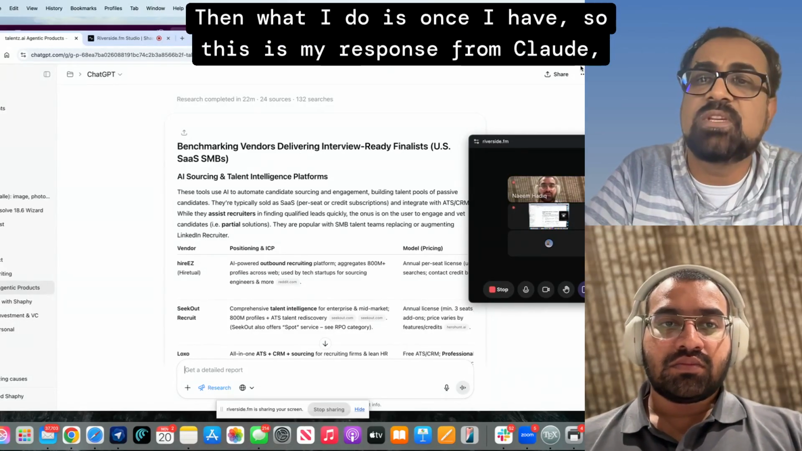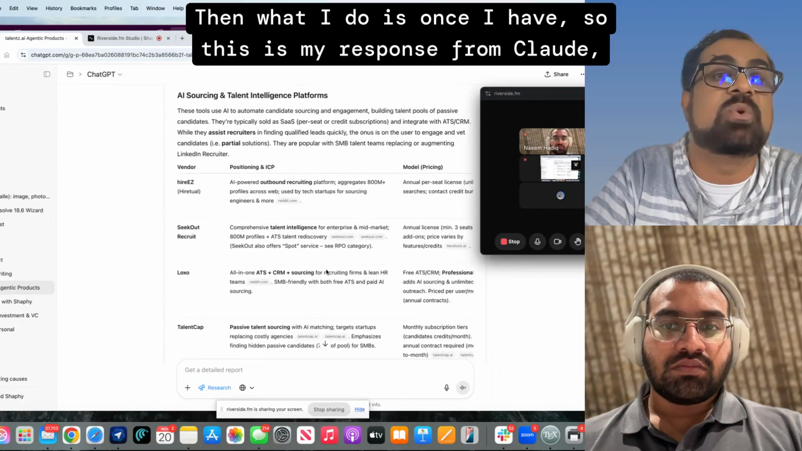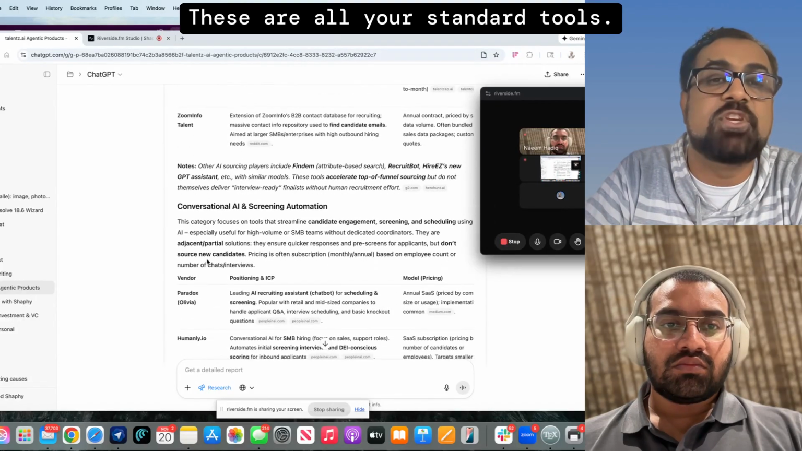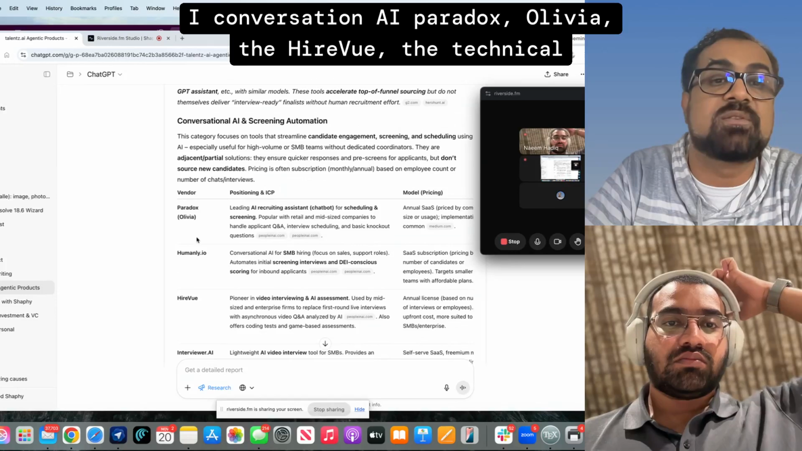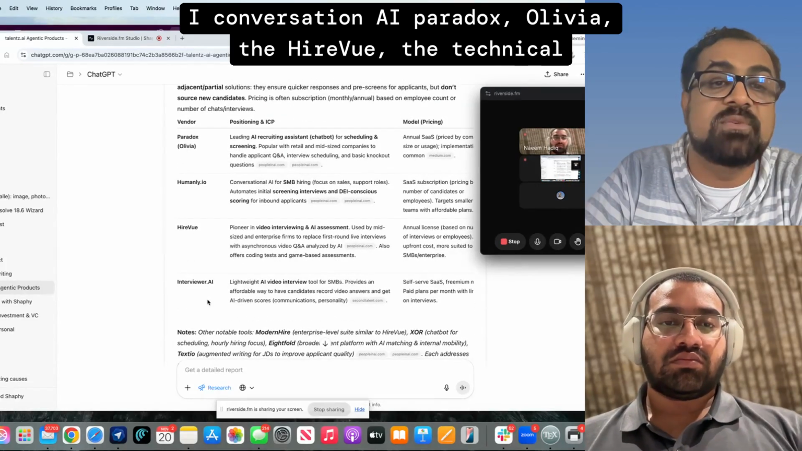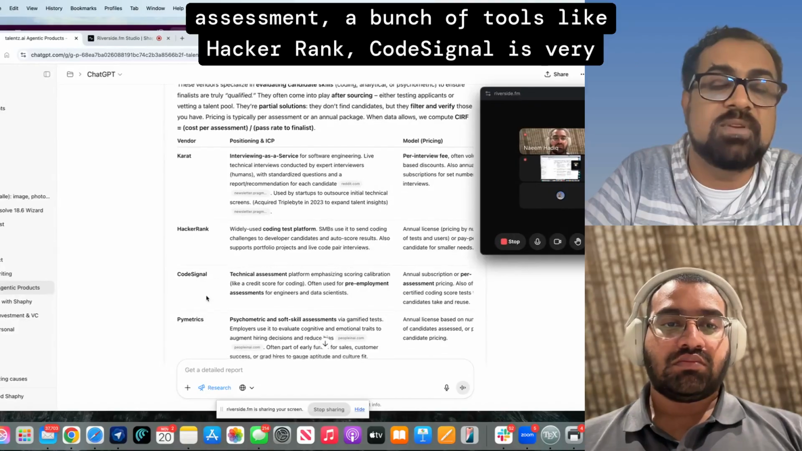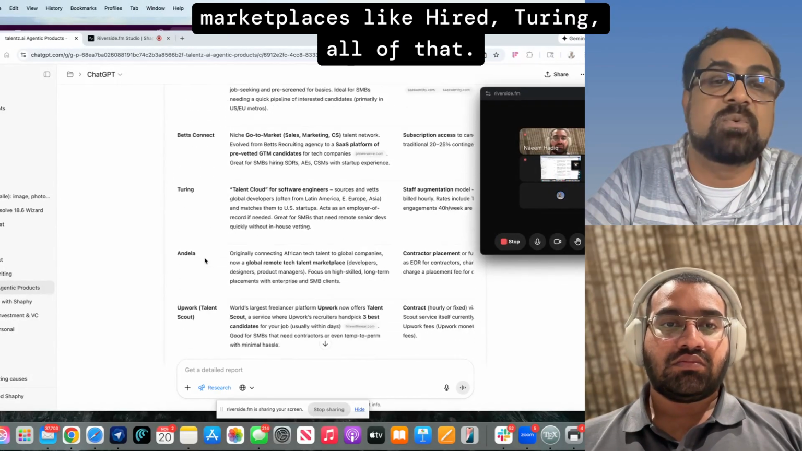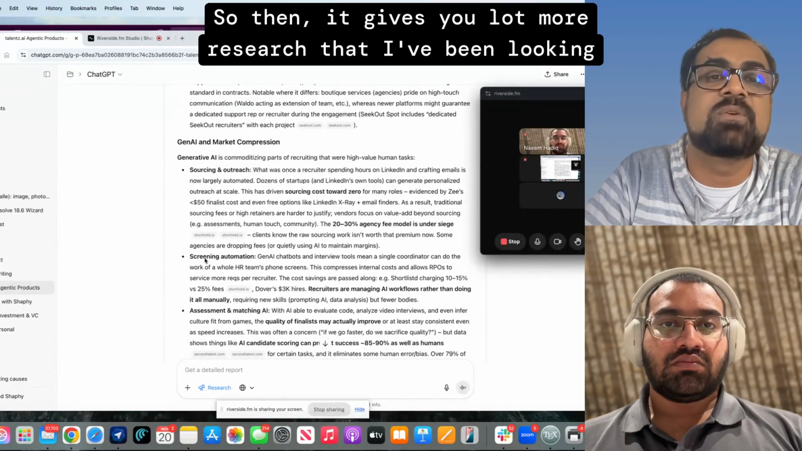So this is my response from GPT. It gives you sourcing tools, high-volume tools, these are all your standard tools, and conversational AI like Paradox, Olivia, and HireVue. Then for technical assessment, there are a bunch of tools like HackerRank and CodeSignal, very famous in the industry. Marketplaces like Hired, Turing, and all of that. So it gives me a lot more research than I had been looking for.